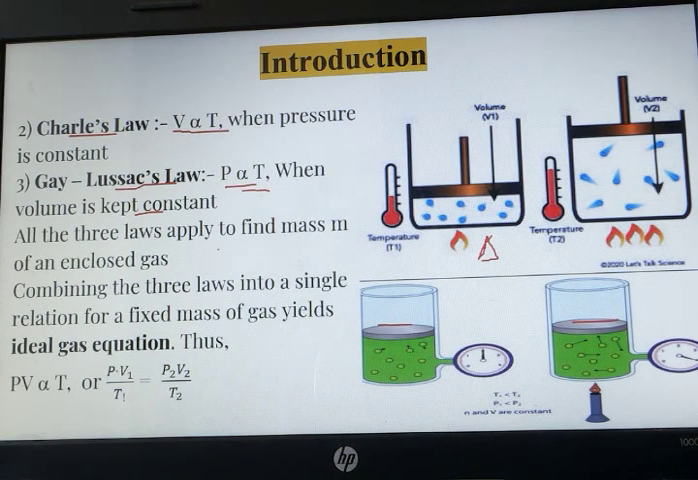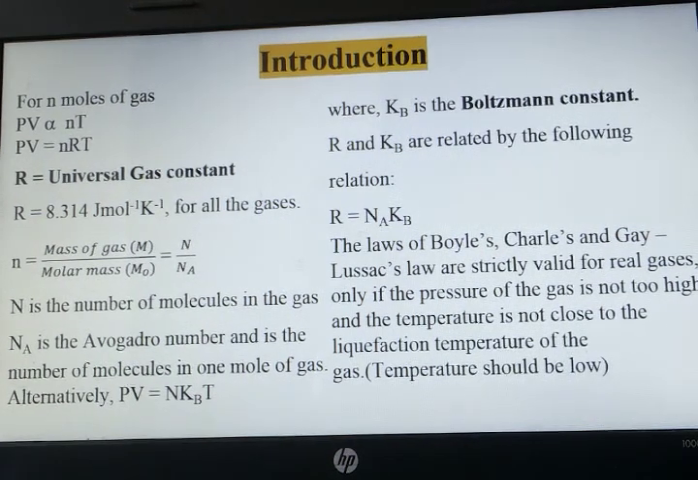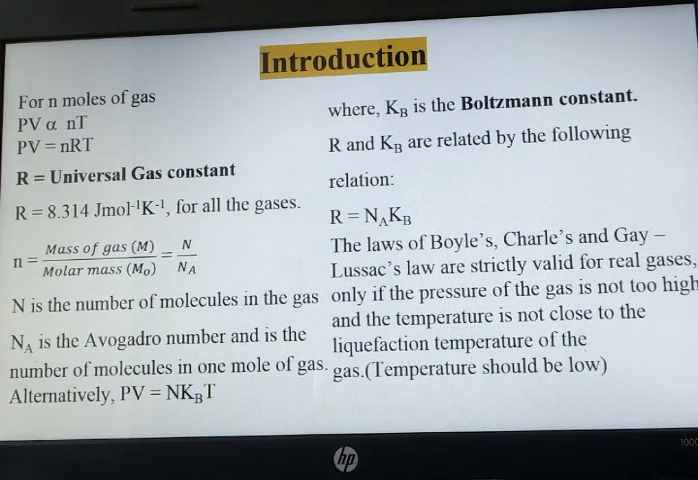If we combine all these three laws, then what do we get? We get the ideal gas equation. It states PV is proportional to T, meaning pressure times volume is directly proportional to temperature. We can write it in this manner: P1V1/T1 = P2V2/T2. For n moles, this equation can be written as PV is proportional to nT, where n is denoting the moles of gas.